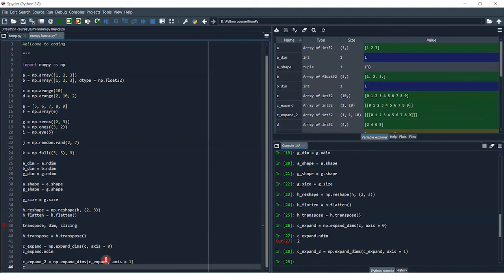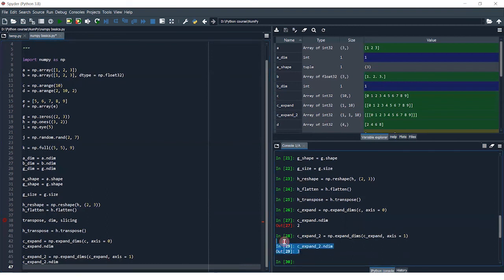Let's see the dimensions of c_expand_2.ndim. As you can see, now c has the dimensions 3.